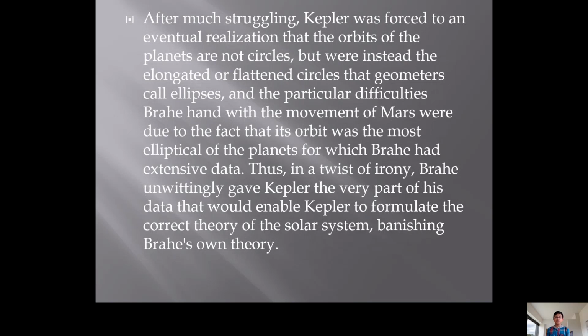After much struggle, Kepler was forced to an eventual realization that the orbits of the planets are not circles, but were instead elongated and flattened circles that geometers call ellipses. The particular difficulties Brahe had with the movement of Mars were due to the fact that its orbit was the most elliptical of the planets for which Brahe had extensive data. Thus, in a twist of irony, Brahe unwittingly gave Kepler the very part of his data that would enable Kepler to formulate the correct theory of the solar system, banishing Brahe's own theory.